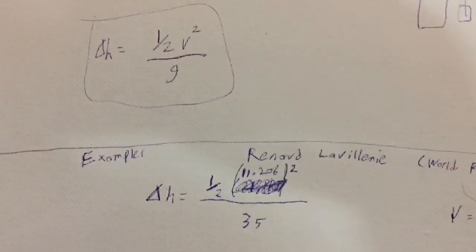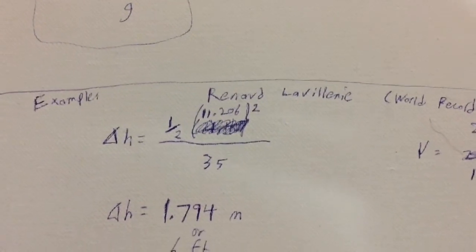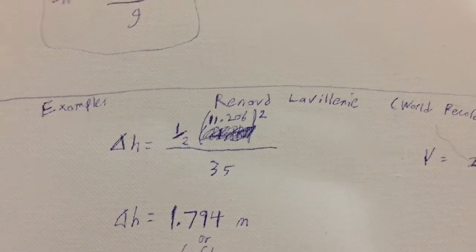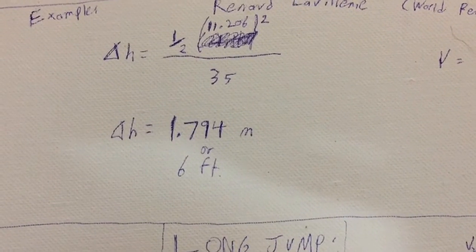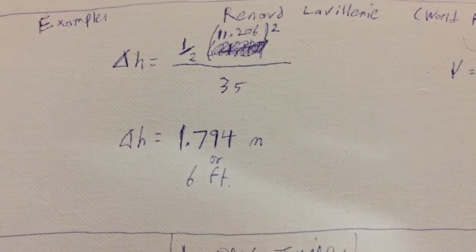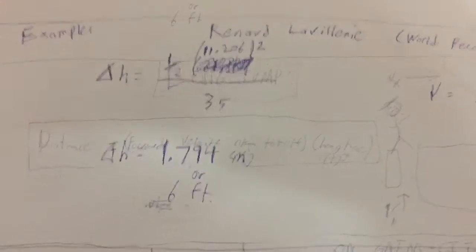But that's going to be divided by 35 instead of 9.81, or like how they do on Earth in AP Physics where they round to 10. No, we're going to be doing 35. And because of that, he's actually going to be jumping 1.794 meters or 6 feet, which is like garbage, bruh. So yeah, that's pole vault.